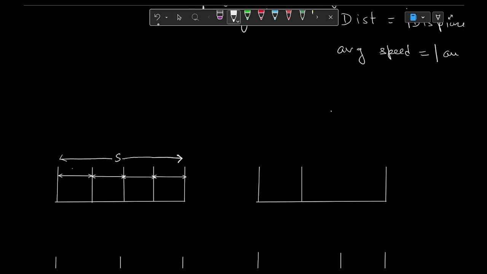Here it is s by 4, s by 4, s by 4, and s by 4. The velocity in this part is v1. The velocity in this region is v2. The velocity in this region is v3, and the velocity in this region is v4. And somebody asks me to please tell the average speed.